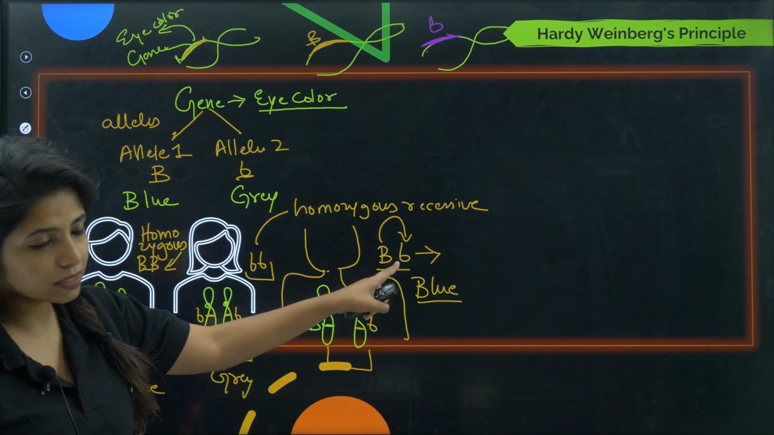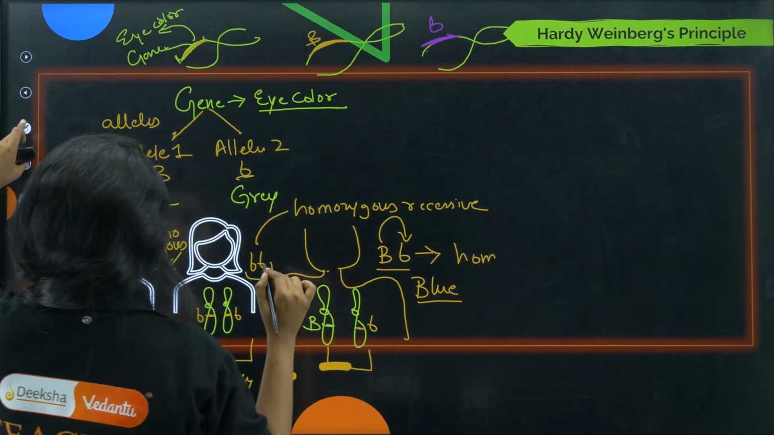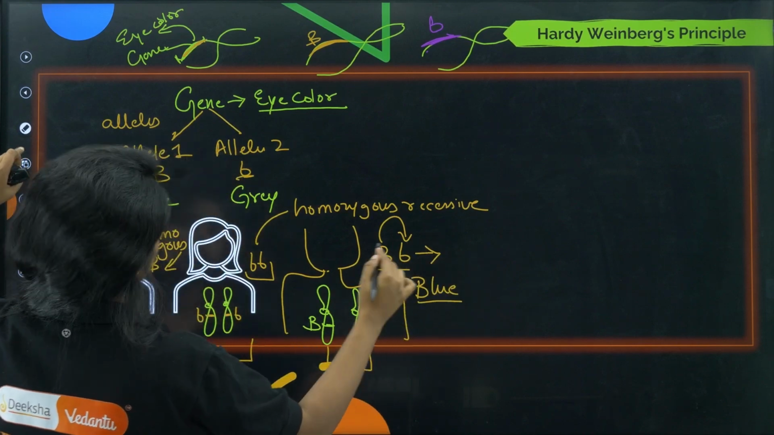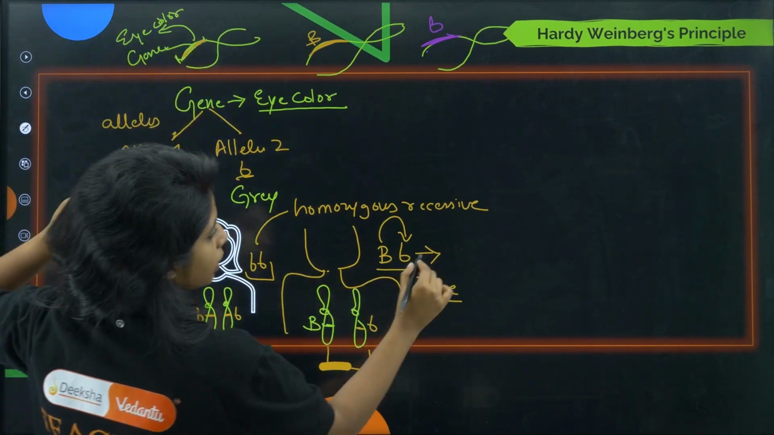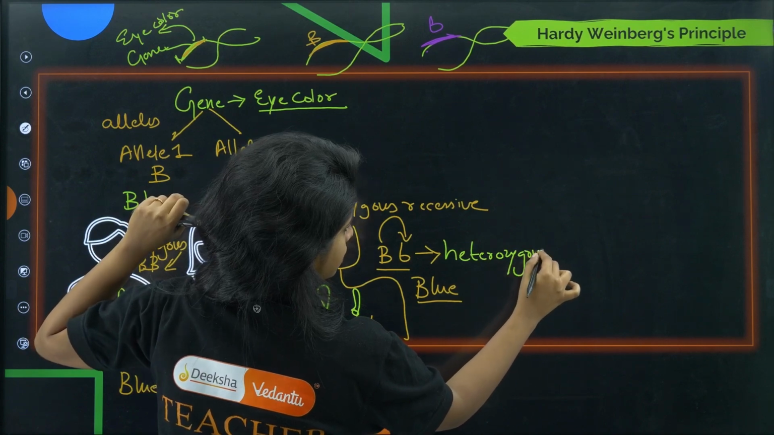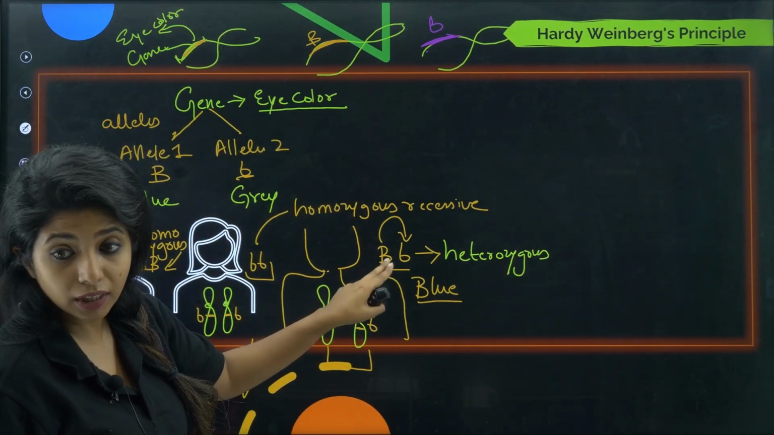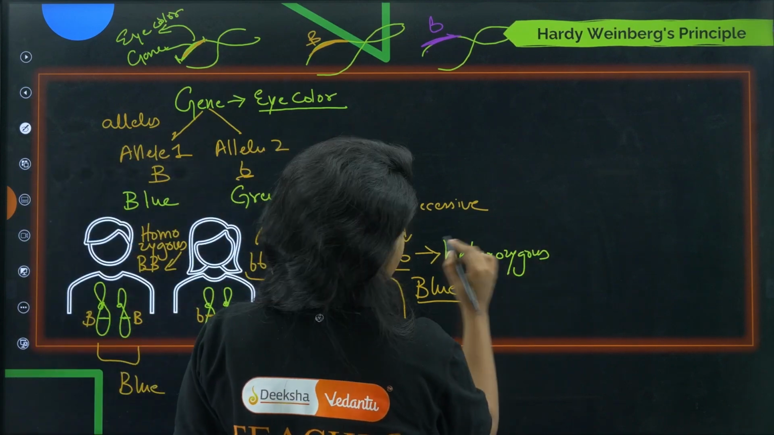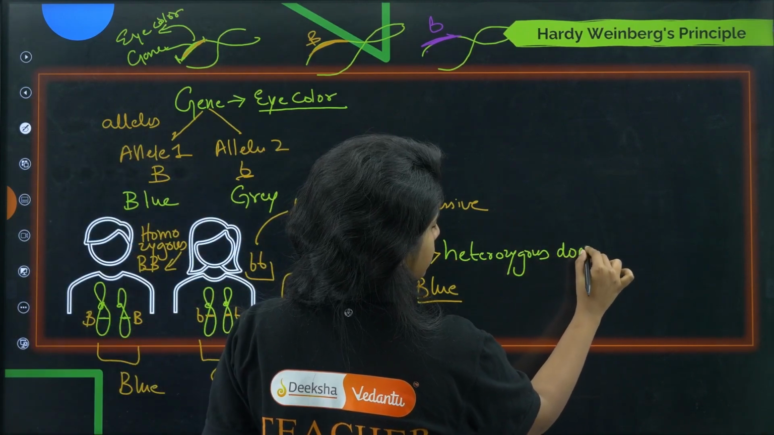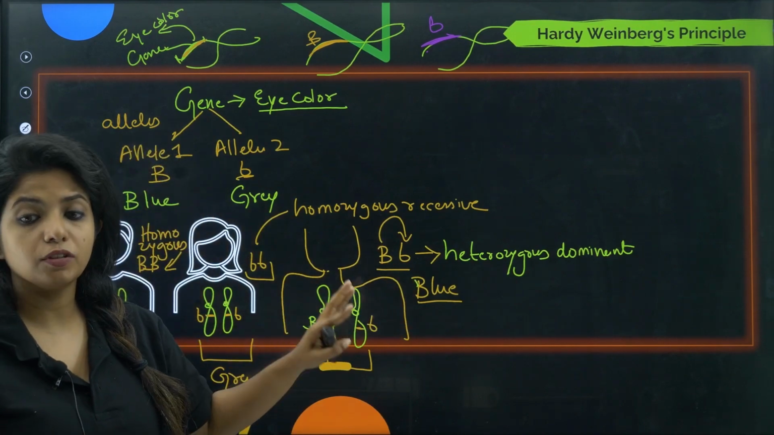Fine. Now what about this? Is it homozygous? Do you think it's same alleles? No, there are two different alleles, right? So I call this heterozygous. And you tell me, is it dominant or recessive? Over here you have this guy. If you didn't have this guy, then it would have been something else. So over here it is heterozygous dominant. The dominant trait is there, that means you have to mention it.